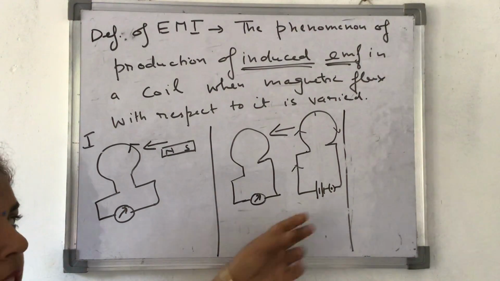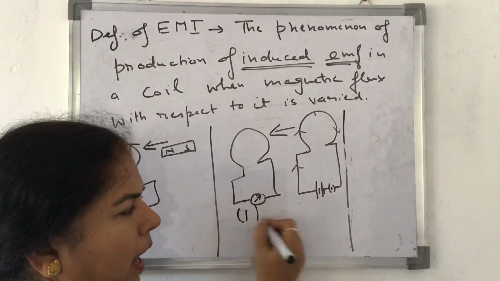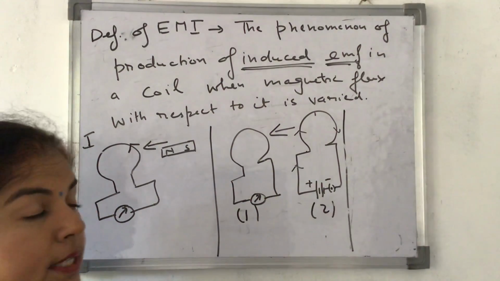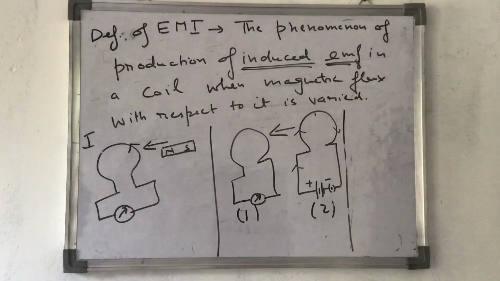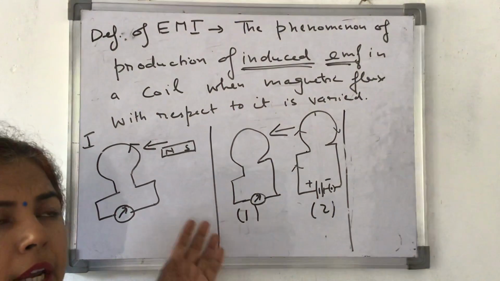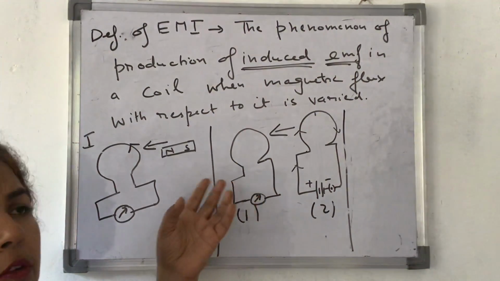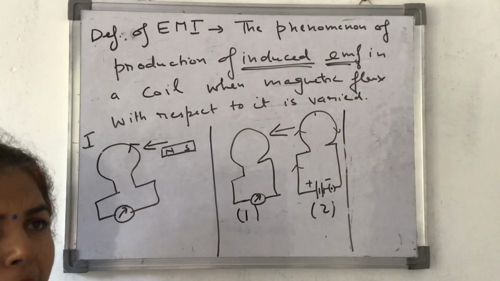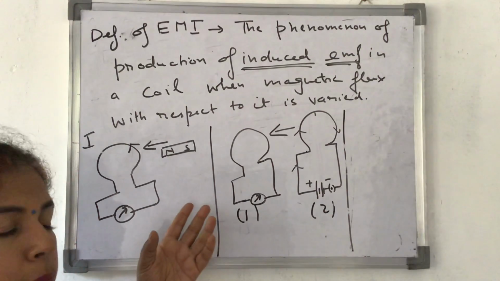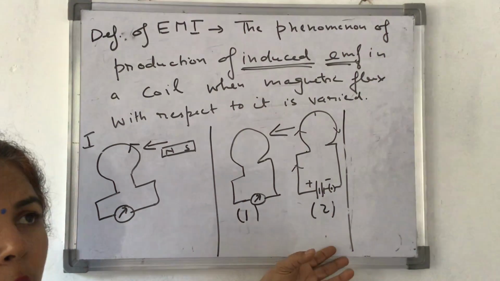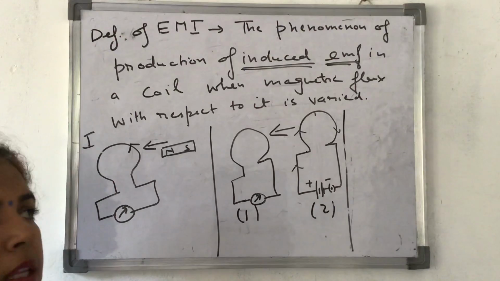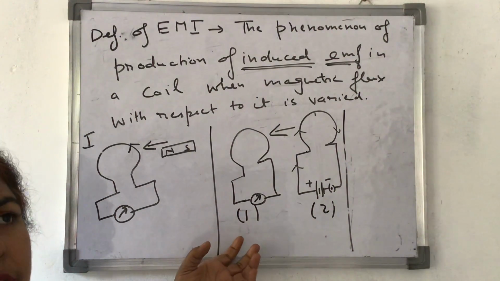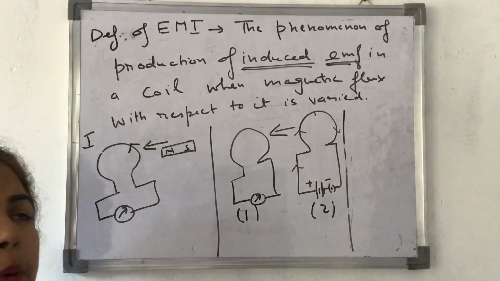The battery is connected to this second coil. This is my first coil, and this is my second coil. As the second coil is moved towards the first coil, induced current is produced in the first coil. So he said, if I replace this magnet with a current carrying coil, the same observation is seen: when I bring this current carrying coil towards the first coil, induced current is again produced in the first coil.